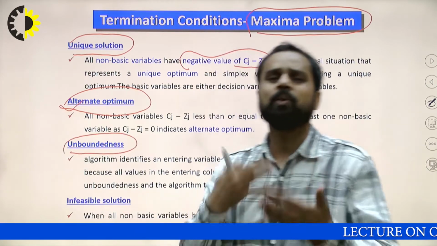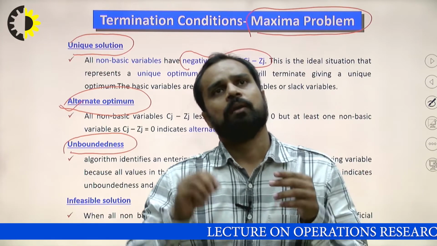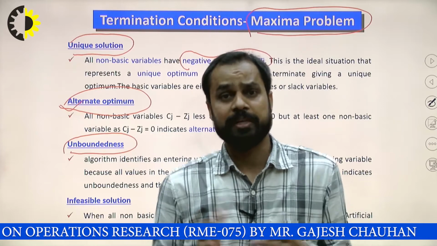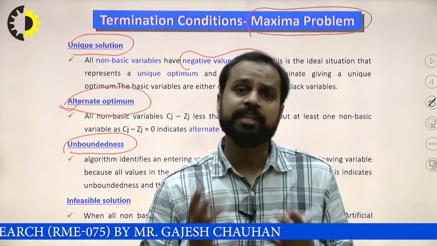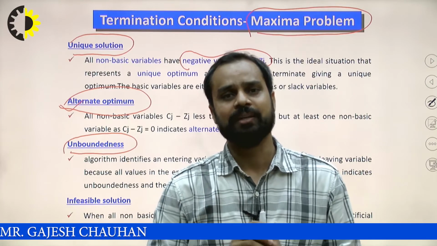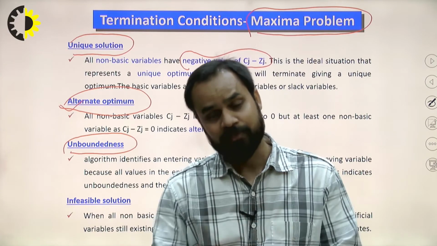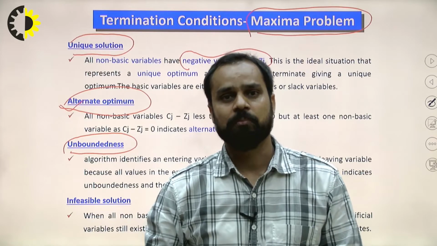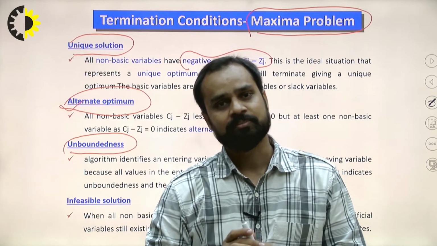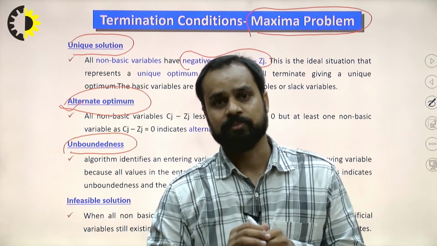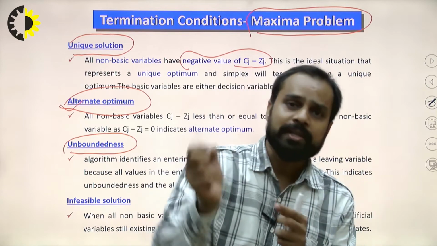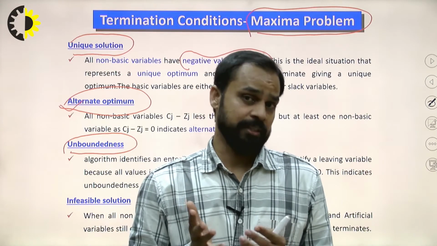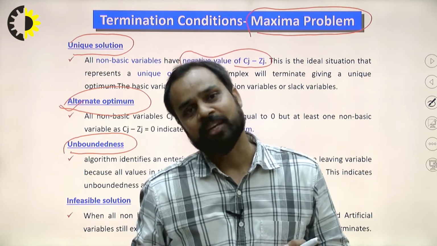Unboundedness. Unboundedness generally occurs in the simplex method when we decide the key column. If all elements of the key column are either negative or 0, we are unable to find the value of theta. We are unable to decide which variable will enter. Or if a variable enters having negative or 0 value, it means it can be increased up to any indefinite value without violating any constraint. Are you getting my point? As long as we are finding the key column, if all elements in that key column are either negative or 0, then theta is also negative and infinite.